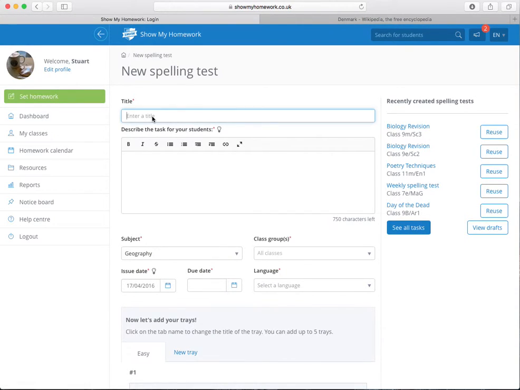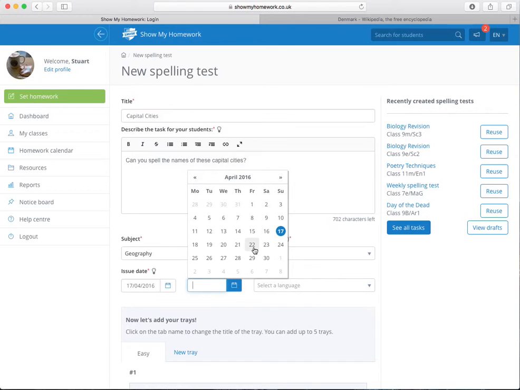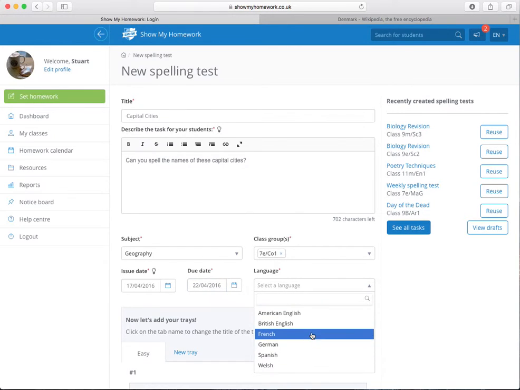We're going to give it a name, so we're going to look at a spelling test for capital cities. You can put a description here. Can you spell the names of these capital cities? We've got subject there. We can set it for a class. Let's pick a random class. Put a date due. You can change the language as well.